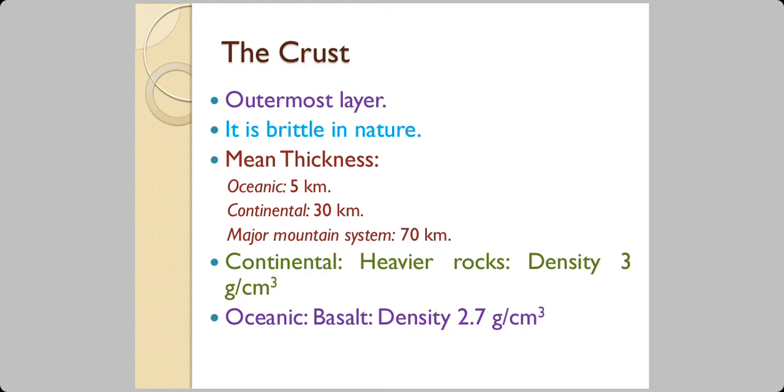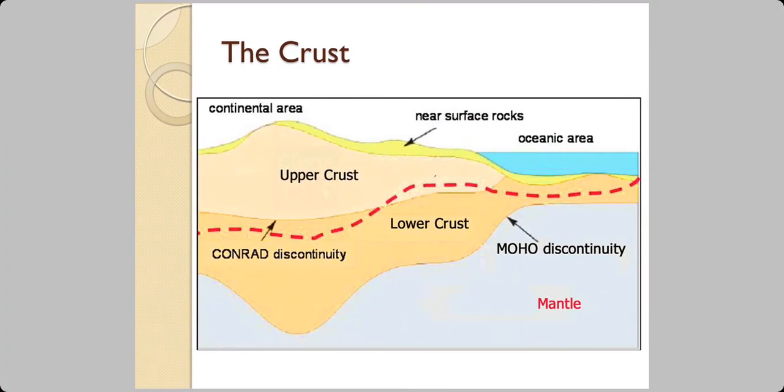Also, the density of material is different. On continent, it is 3 gram per cubic centimeter, and in the oceans, it is 2.7 grams per cubic centimeter. The continental material is heavy rocks, whereas the oceanic is basalt. This is a diagrammatic representation of the crust. In the oceanic area, the crust is very thin, you can see. Then in the continental area, you have a thicker crust.